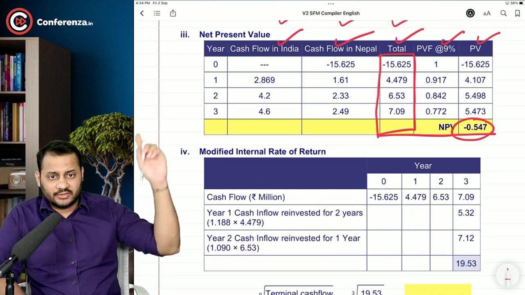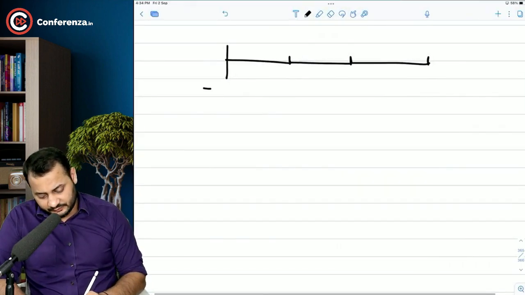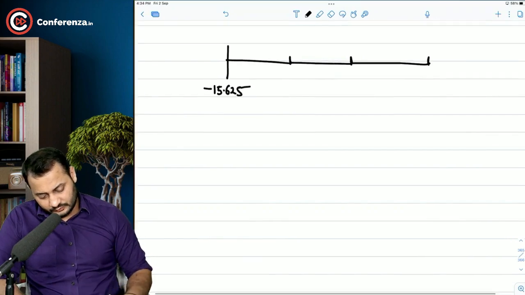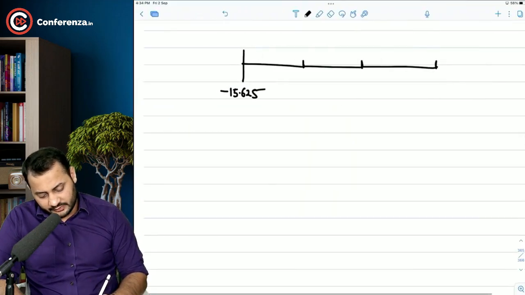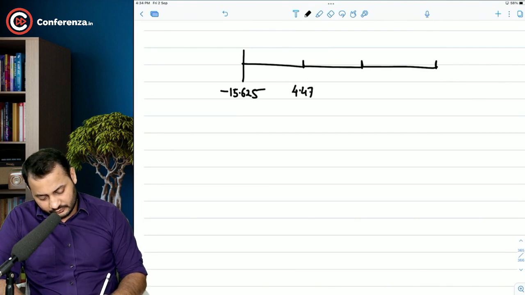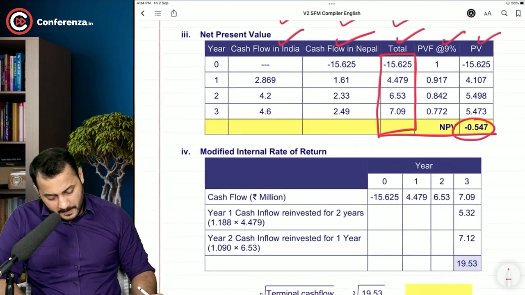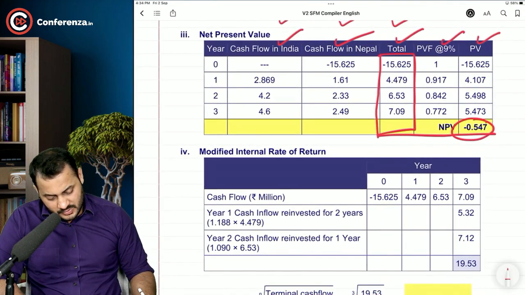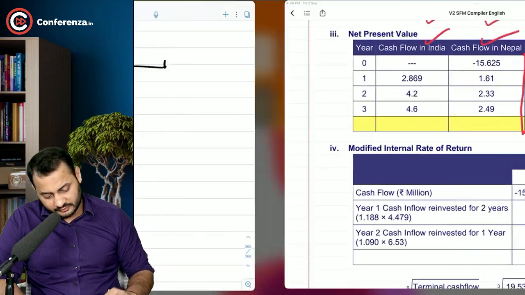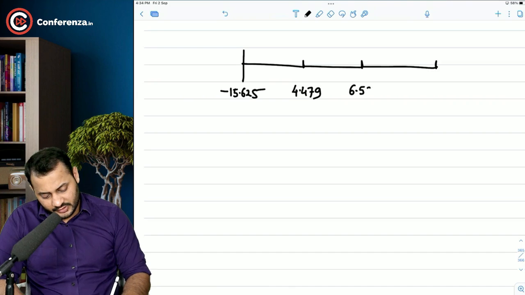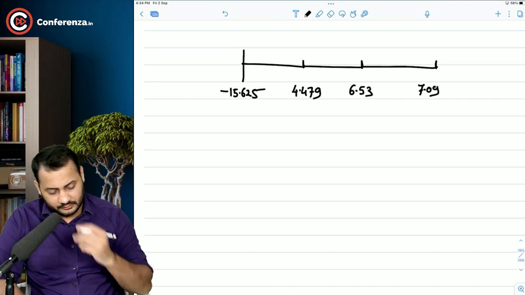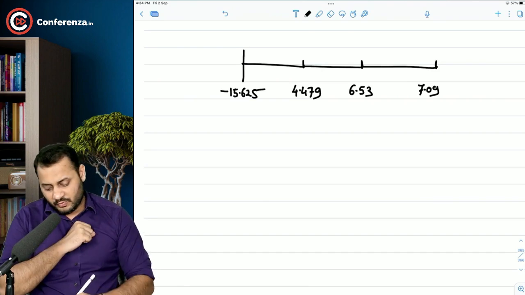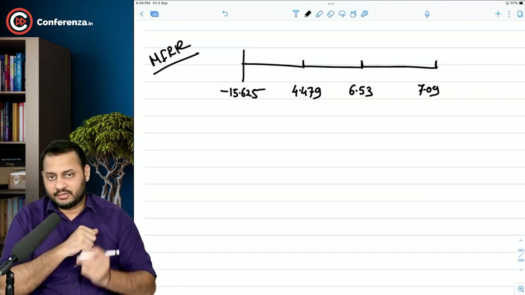So let me take the total cash flows: 15.625, $4.479, 6.53 and 7.09. So these are the net cash flows to you. Modified internal rate of return.